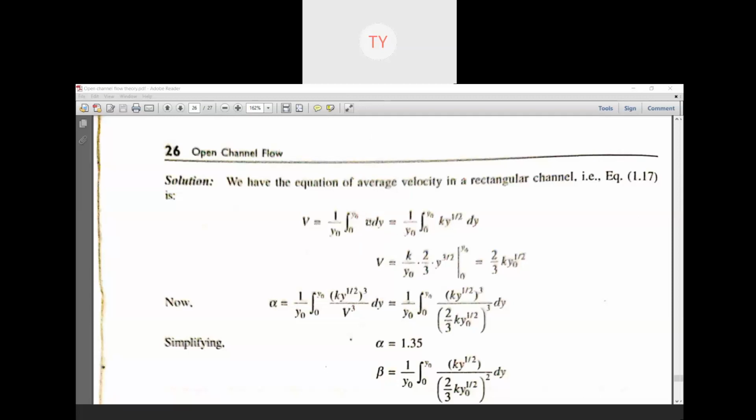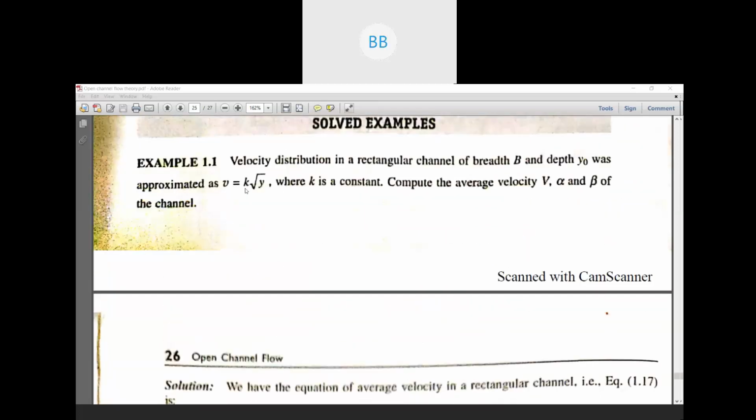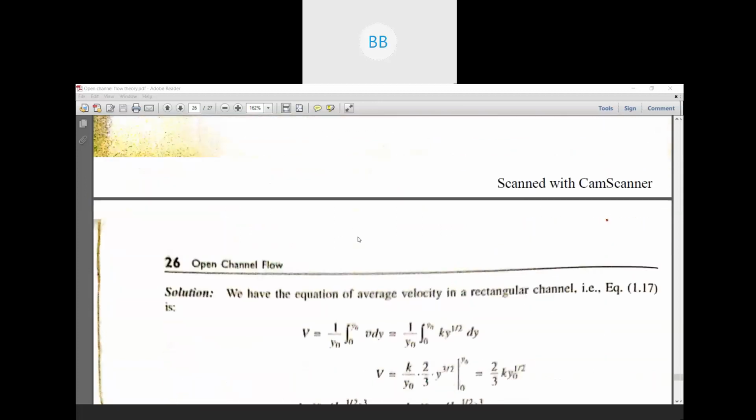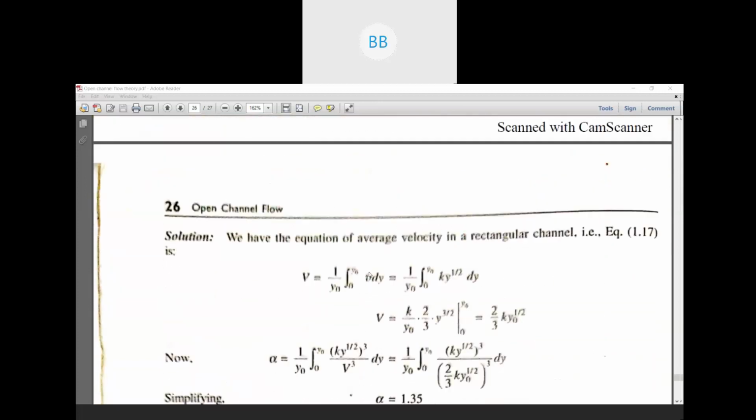So in place of small v, you substitute that equation that is already given in the question. Small v is equal to k root over y. So here in place of small v, we substitute k root over y. In place of root over y, we have written y to the power half. So dy will be there. This equation is only for rectangular channel. So don't be confused, as we have already derived this equation, we have directly used it, as the channel is given rectangular.